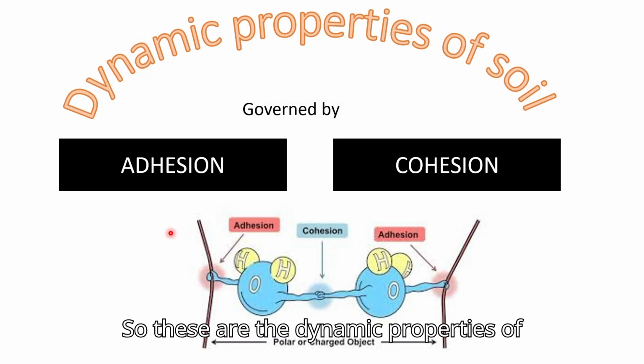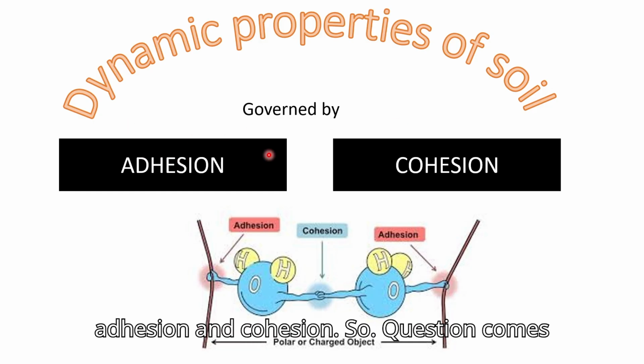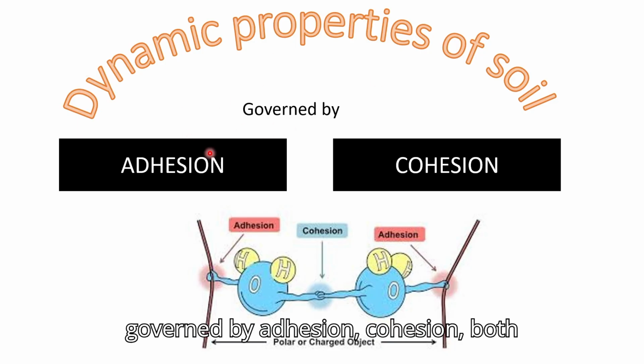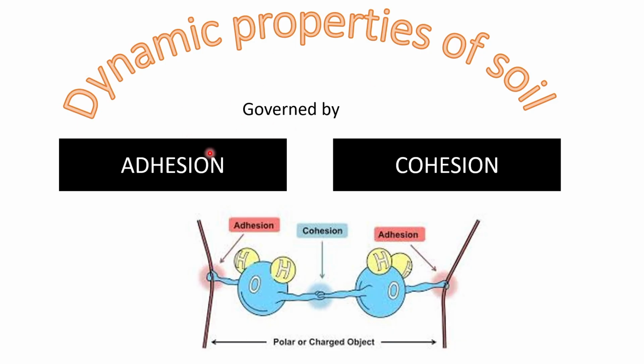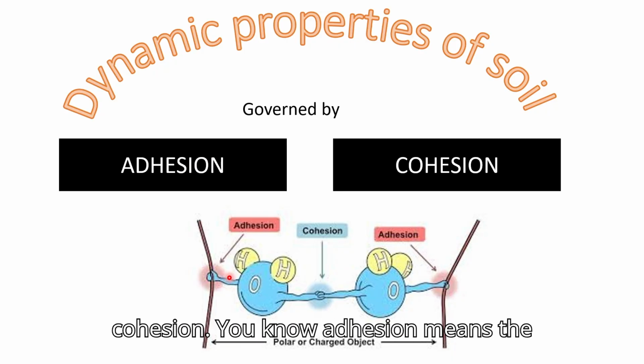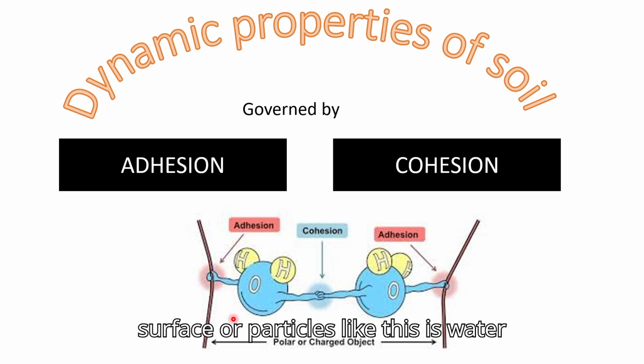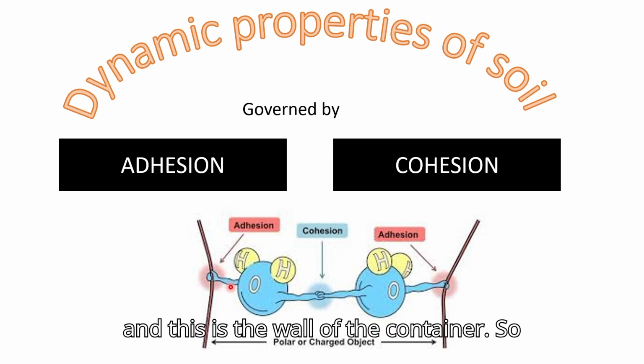So these dynamic properties of soil are governed by two forces, adhesion and cohesion. So the question comes: the dynamic properties of soils are governed by adhesion, cohesion, both adhesion and cohesion, or none of these. So what is the answer? Both adhesion and cohesion. You know, adhesion means the attraction between unlike surfaces or particles. Like this is water and this is the wall of the container.